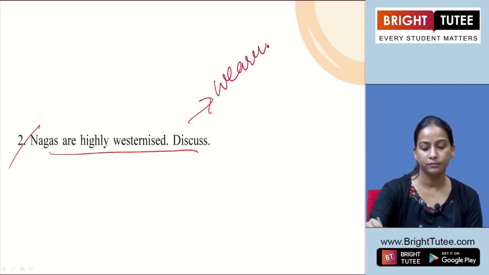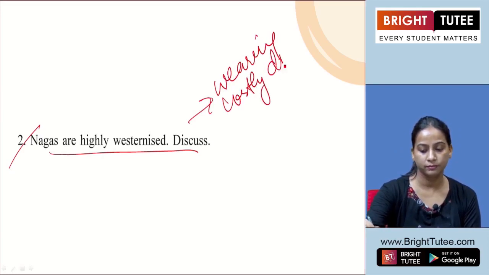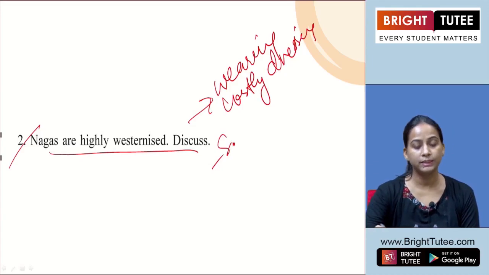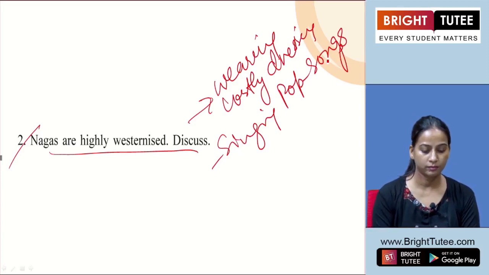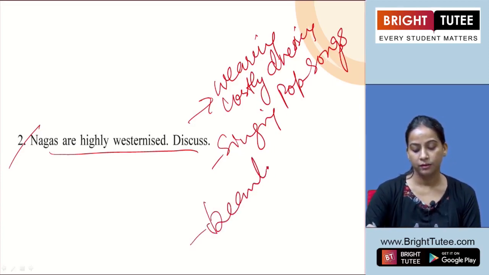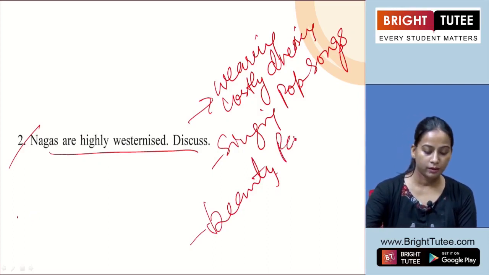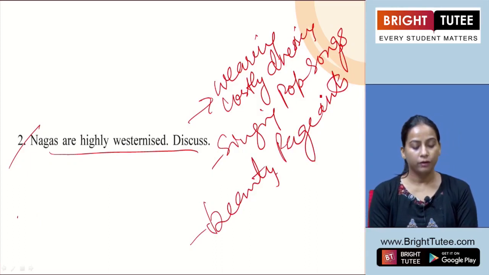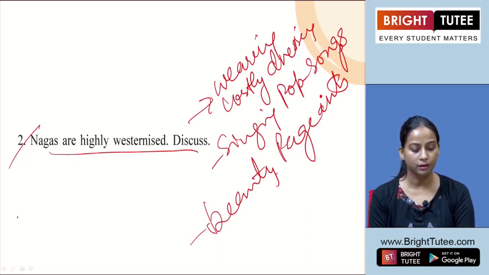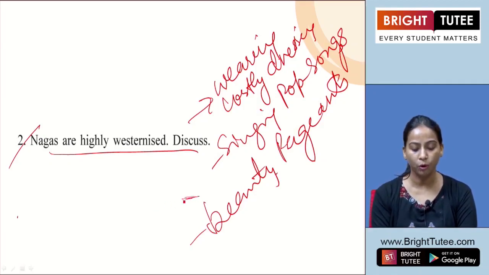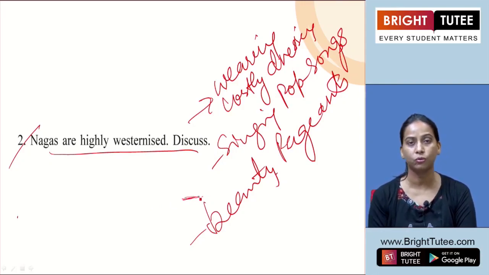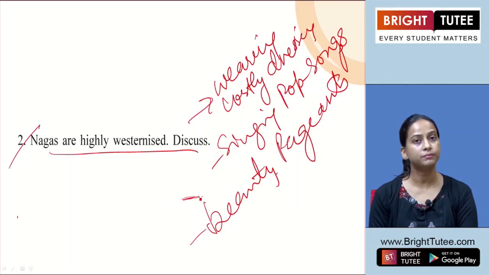We can say wearing costly dresses. Another one, singing pop songs. Taking part in beauty pageants. Violation of civic rules and disobedience in terms of civil liberty. All these are the changes which are very well visible in Naga society also. And in this age of modernization, everything has become modern, with stylish haircuts as well as outlook, the dresses they are preferring and even their attitude.